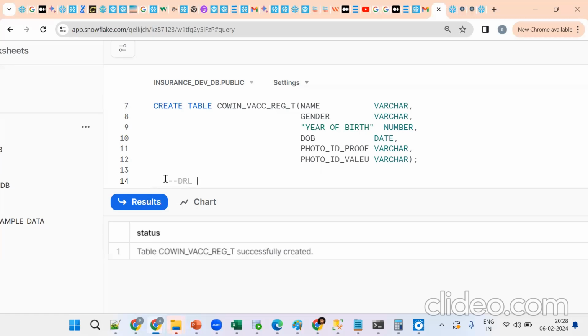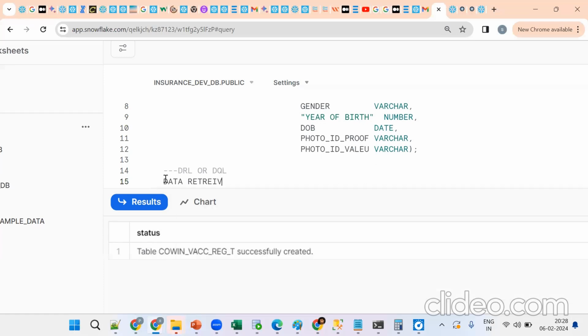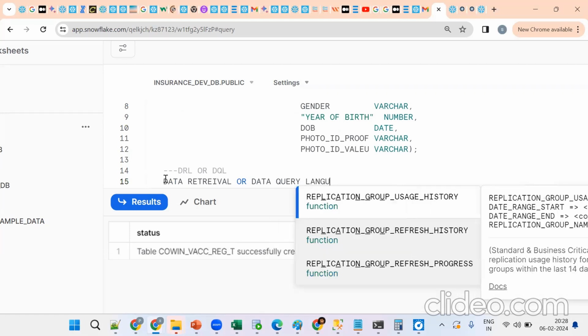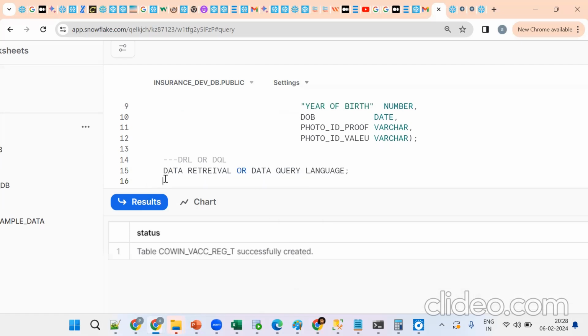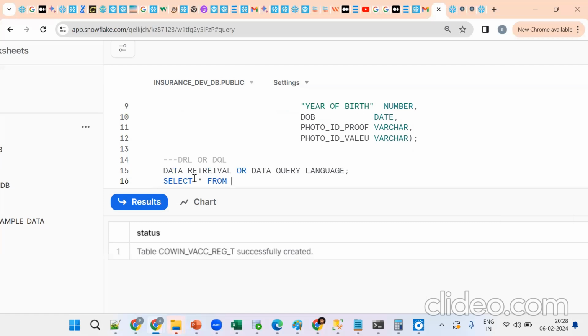So that is DRL or DQL, data retrieval language, or data query language. What is the command we should use? Select star, the select statement. See, select star from. We'll see the select statement in detail at a later point of the session. So the answer is select star from table.